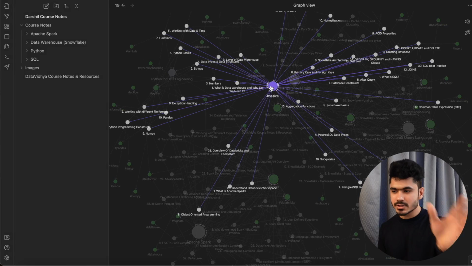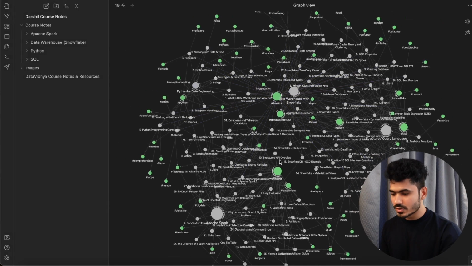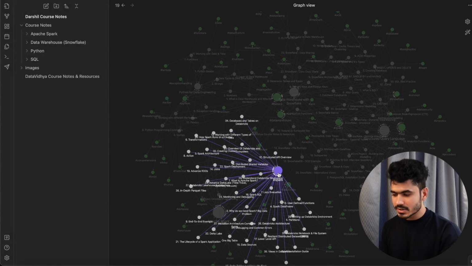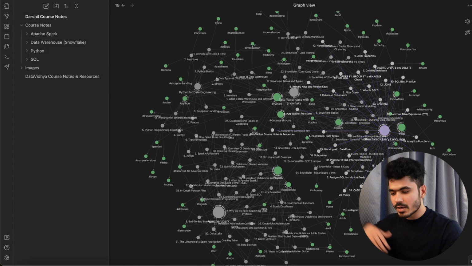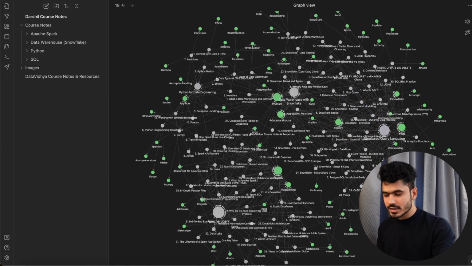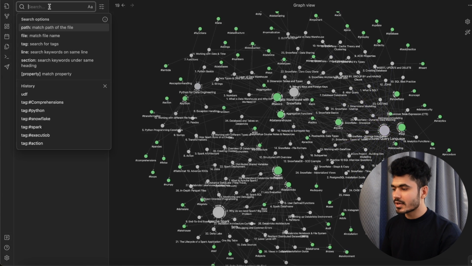It can come from Apache Spark. It can come from the Snowflake course. For Spark, we have all of these topics available. For SQL, we have all of these topics available. Again, on the SQL level, you might have a connection with Apache Spark. So you can build all of these types of connections, and whenever you want, you can easily search based